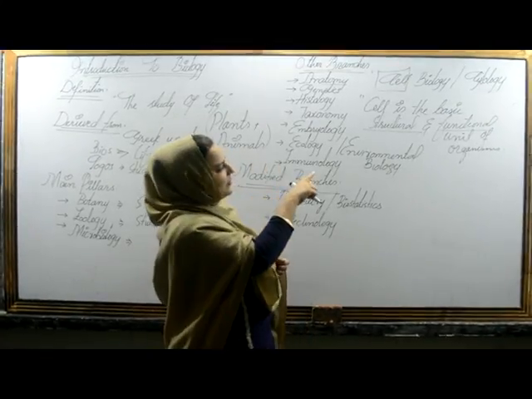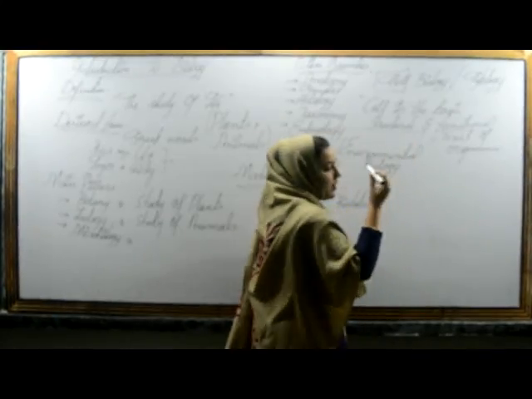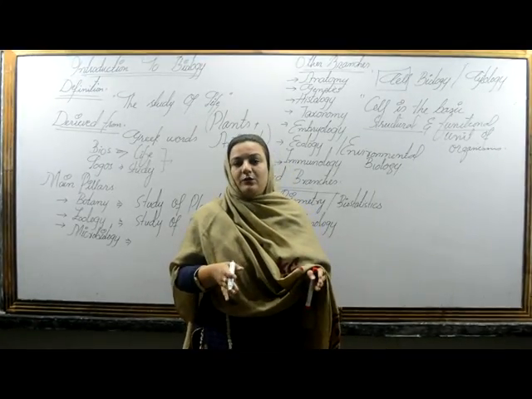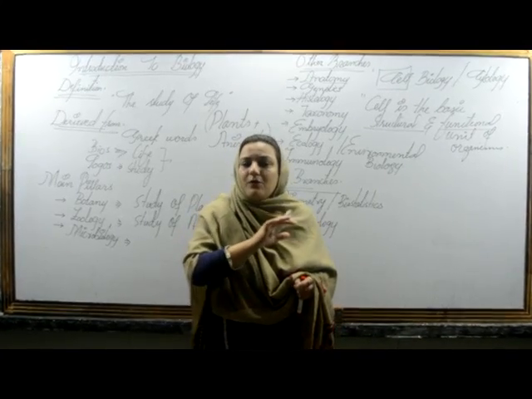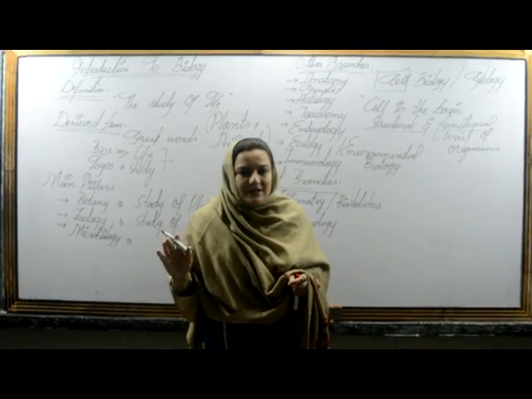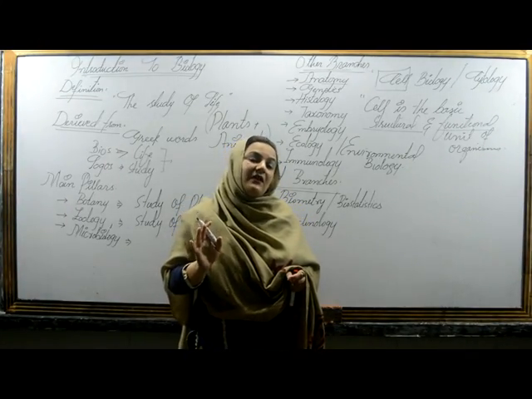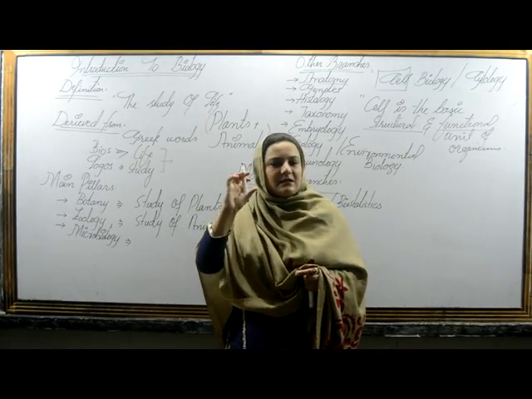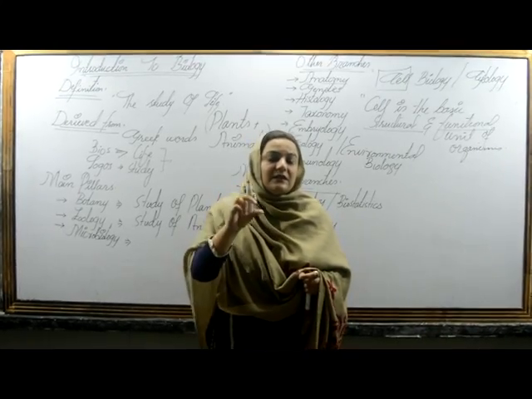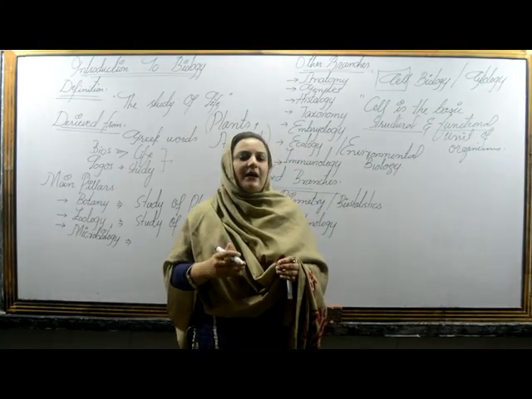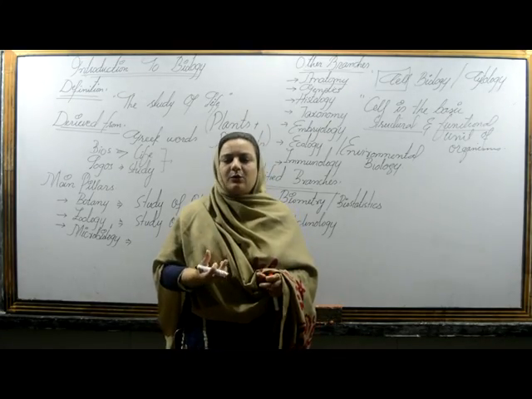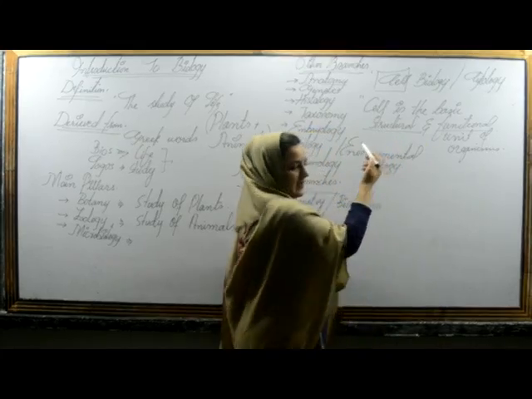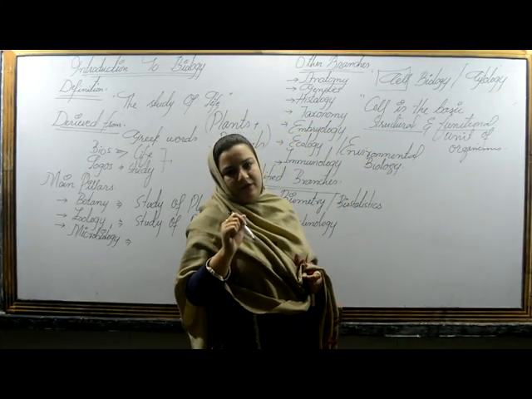The second terminology is functional unit. How can a cell be the functional unit of a living organism? It can be the functional unit because without the cell, no organ system is formed, no tissue is formed, or no organism is formed. So for the sake of formation of the living organisms, the systems and the organs, this cell is required, and that is why cell is said to be the functional unit of the body. Hence we got that cell is the basic structural and functional unit of any type of living organism.